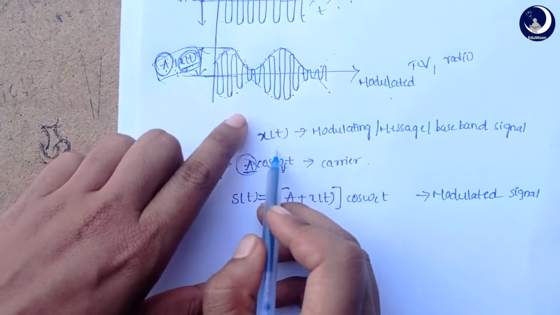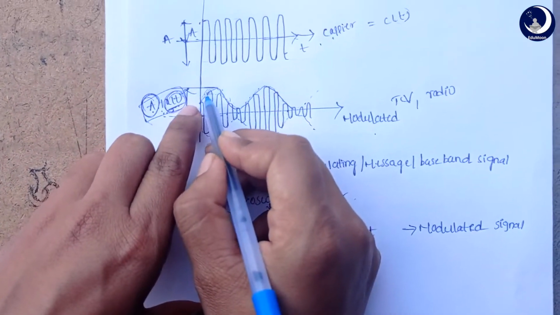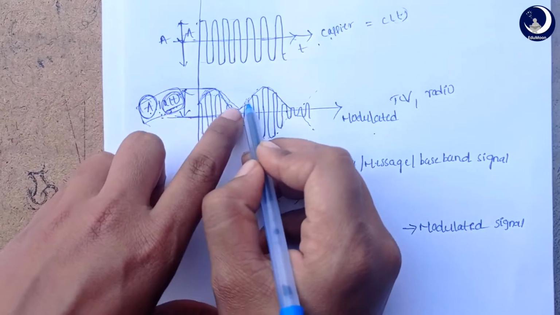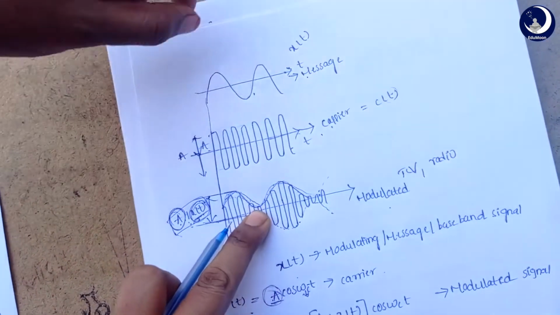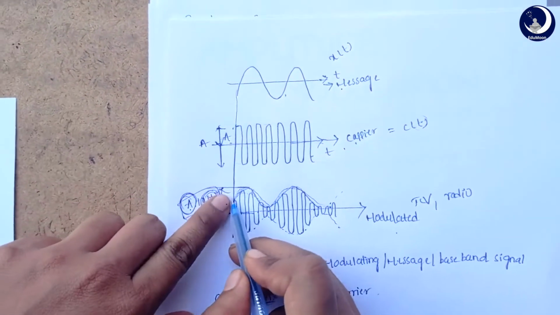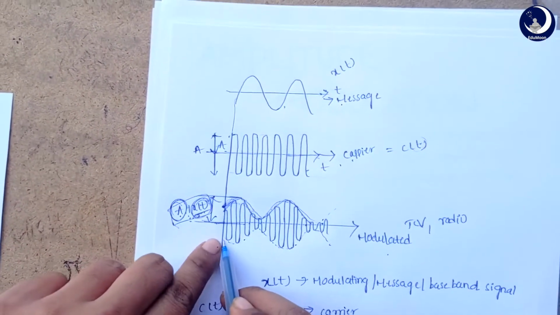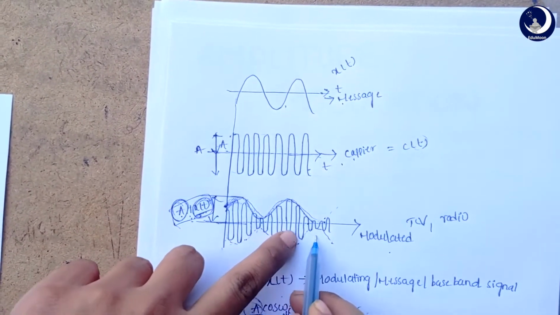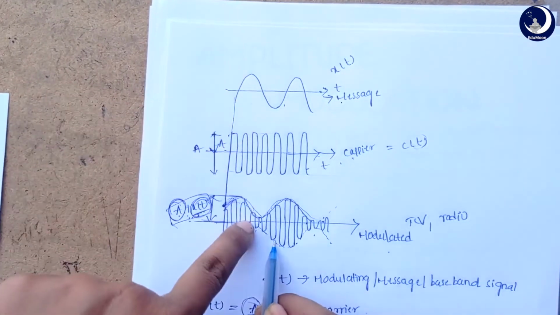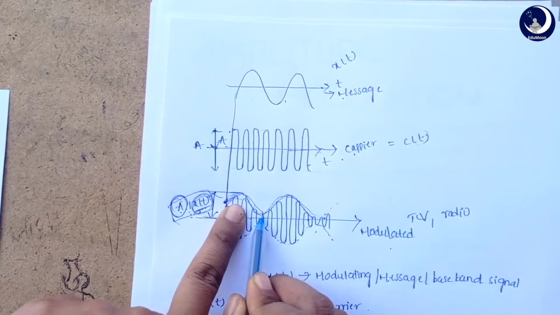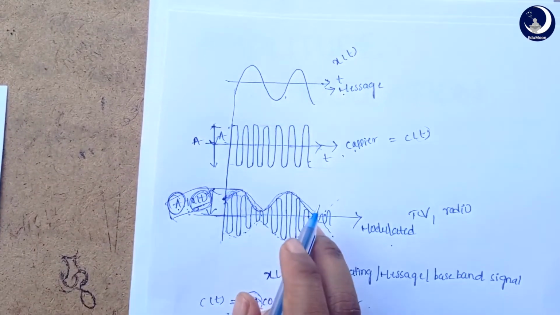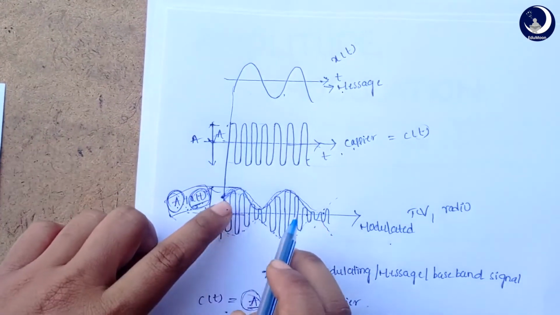If you observe carefully, look at this shape. It is almost similar to our message signal. See, look at this and this. This imaginary shape is almost similar to our message signal. Using this, we can retrieve our information at the receiver end, which we will discuss later when we discuss detectors.